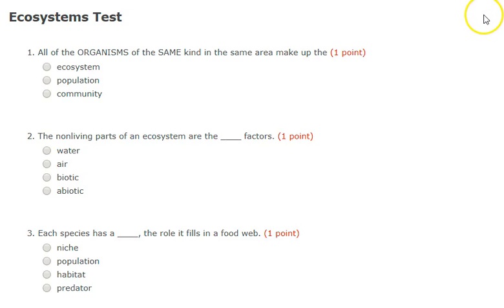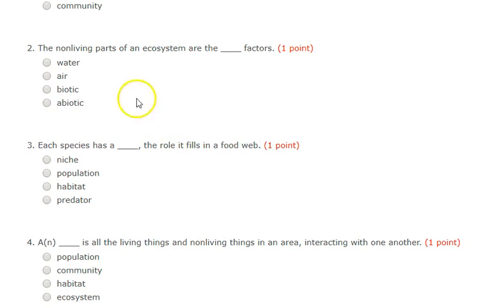Ecosystems test for science. Question number 1. All of the organisms of the same kind in the same area make up the what? Is it ecosystem, the population, or the community?